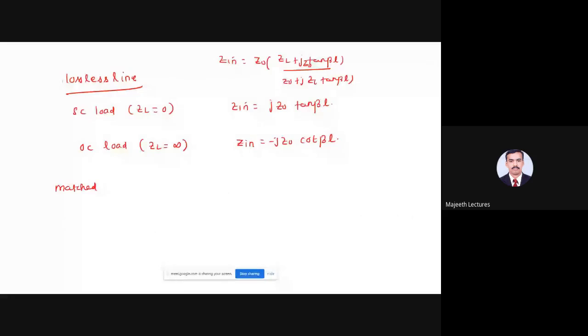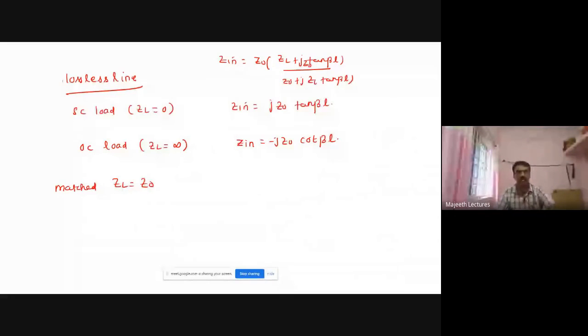Similarly, for open circuit load, ZL is equal to infinity, where Zin is equal to minus jZ naught cot beta L. Fine. And the matched condition is when ZL is equal to the characteristic impedance.